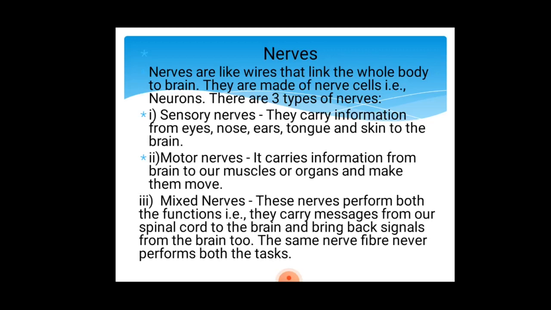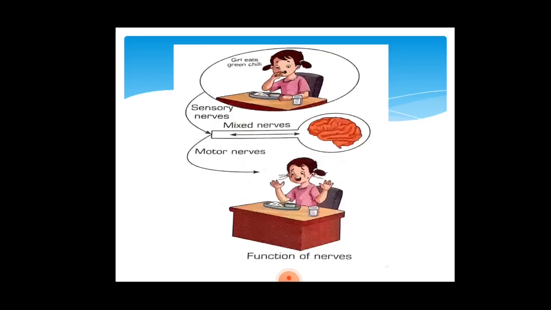And one major point: the same nerve fiber never performs both tasks. Means it can never perform both tasks, taking away messages and reverting them back to the effector organ. The same nerve fiber will never do both the tasks.